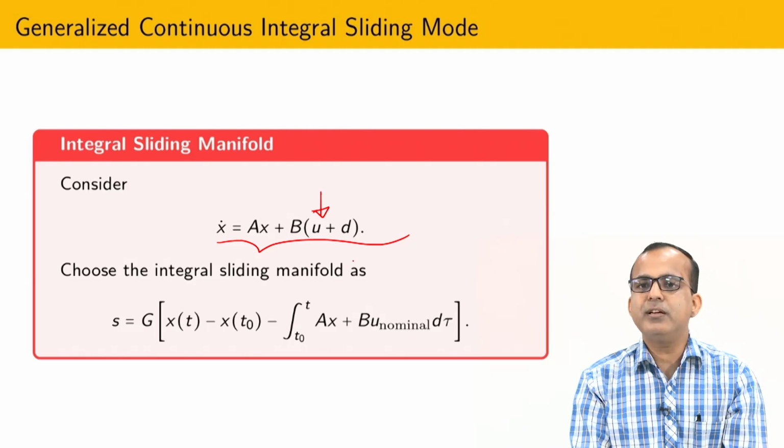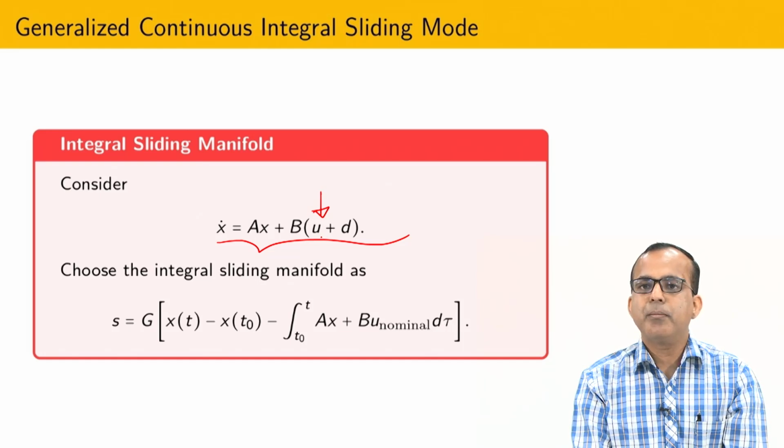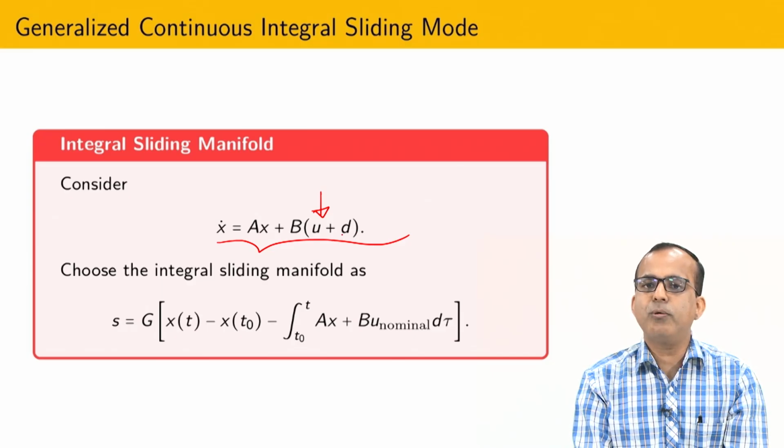But suppose you are happy with asymptotic stability, then you can design any control which is going to stabilize this nominal system asymptotically. And you can also maintain the overall control as continuous.